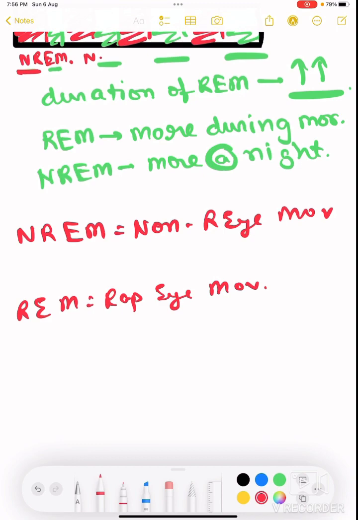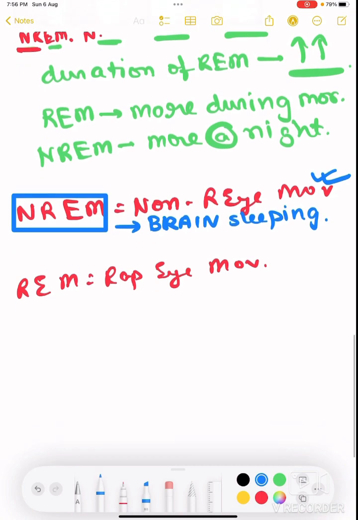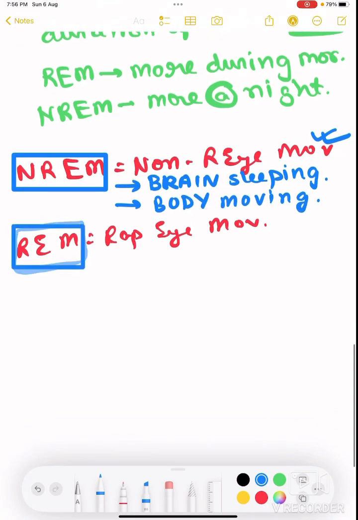What actually happens in NREM sleep is that in this particular phase of our sleep, there is no eye movement at all. In this phase, the brain is sleeping. By this I mean that the brain is not thinking anything at all. The brain is completely silent. But the body is moving. Your body is not paralyzed when you are in NREM sleep. Then in REM sleep, which means rapid eye movement, in this particular phase, the brain is actually awake.